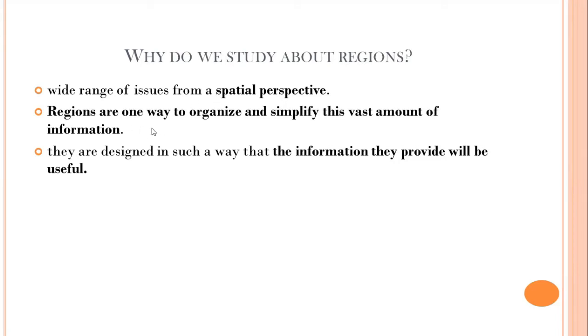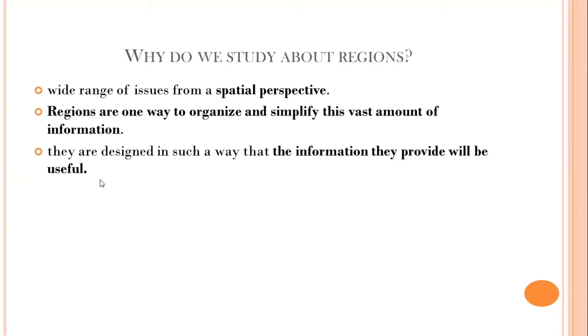these issues need to be organized in such a way that this vast information can be simplified. And that can be done if we divide this vast space into various regions. So we geographers are making up the region. We are making up, okay, this is the village region, this is the town region, this is the city region, etc. This is the northeastern region, etc. Even though we are making up the regions, they are designed in such a way that the information they provide will be useful for us.